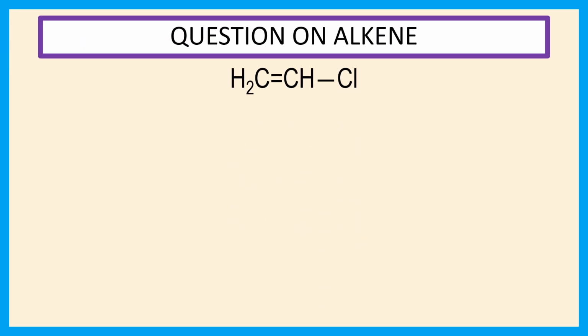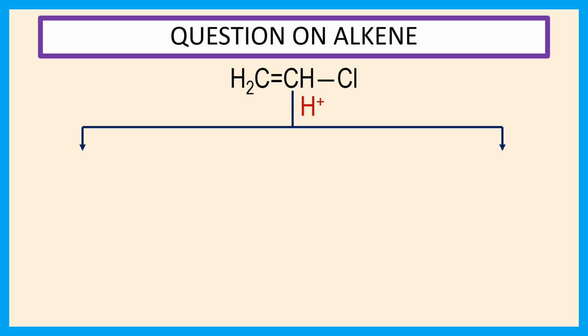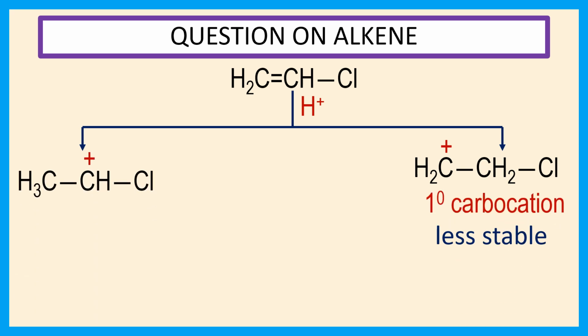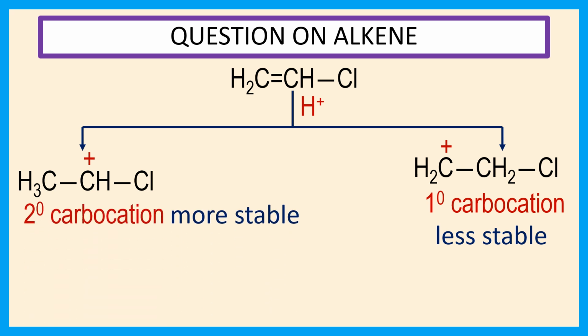This is the vinyl chloride. Vinyl chloride reacts with H+ to form two types of carbocations. This is the first type of carbocation which is less stable because it is a primary carbocation. This is the second type of carbocation which is more stable because it is a secondary carbocation and is also stabilized by resonance. This more stable secondary carbocation reacts with Cl- to form